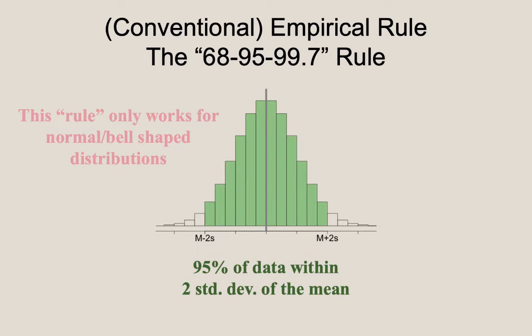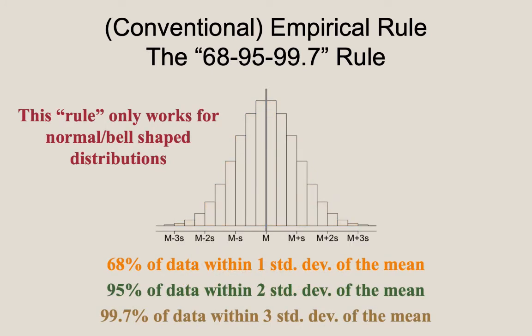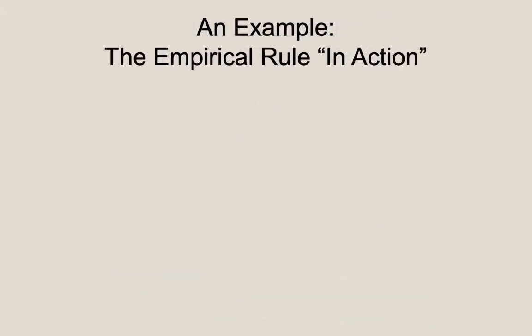Continuing, if you look at two standard deviations above and below the mean, within that interval you should capture 95% of the data. And as the name suggests, if you go 3 whole standard deviations above and 3 whole standard deviations below the mean for a normally distributed data set, you should capture about 99.7% of the data. Again, 1 standard deviation above and below captures 68%, 2 standard deviations above and below captures 95%, 3 standard deviations above and below captures 99.7%. Well, let's look at this in action briefly to get a better sense of what's actually happening here.